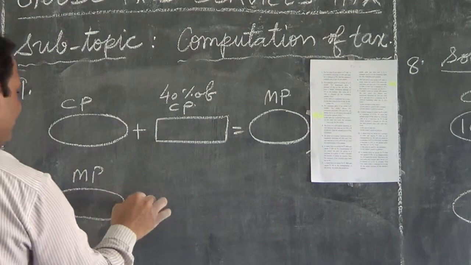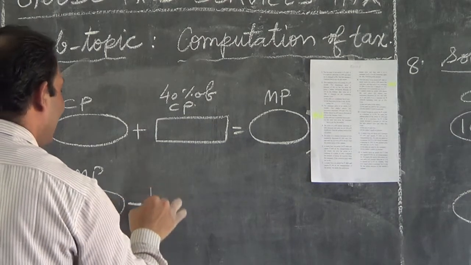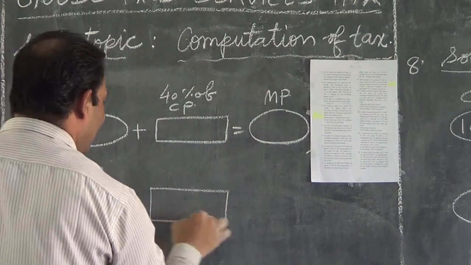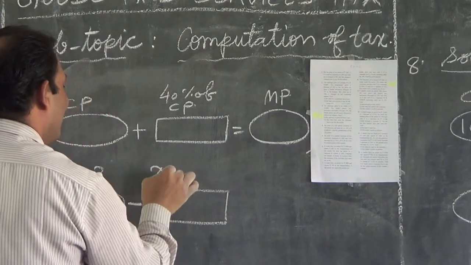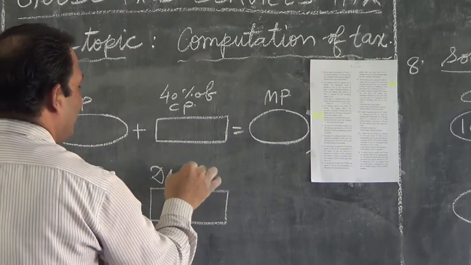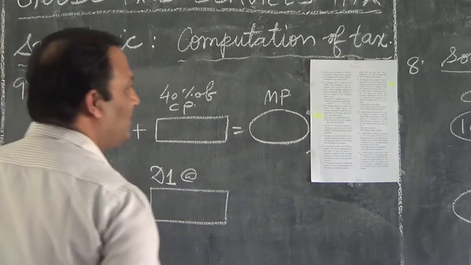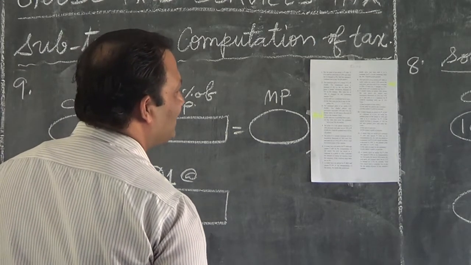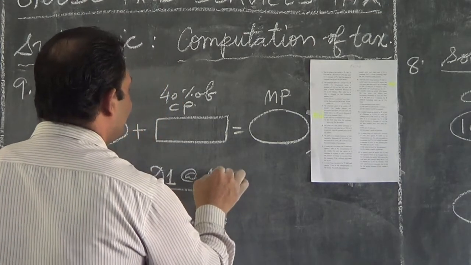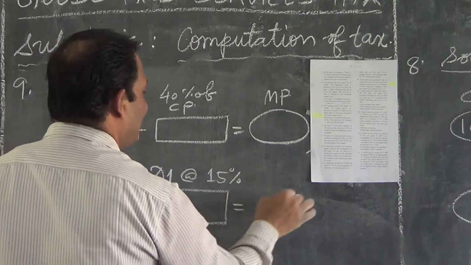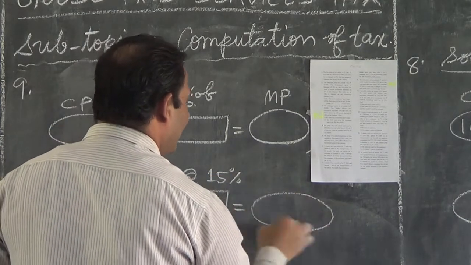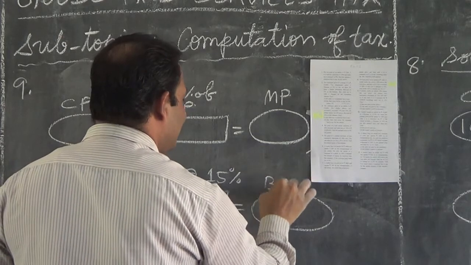Here MP minus D1, the first discount. That one I wrote as D1, at what percent, children? 15%. And I will not get the SP here. What I get here, I call it balance.